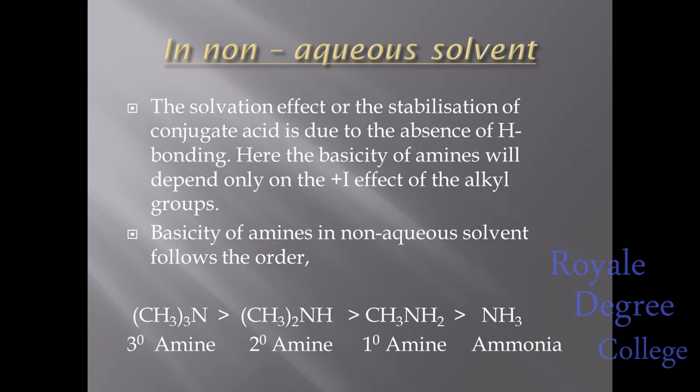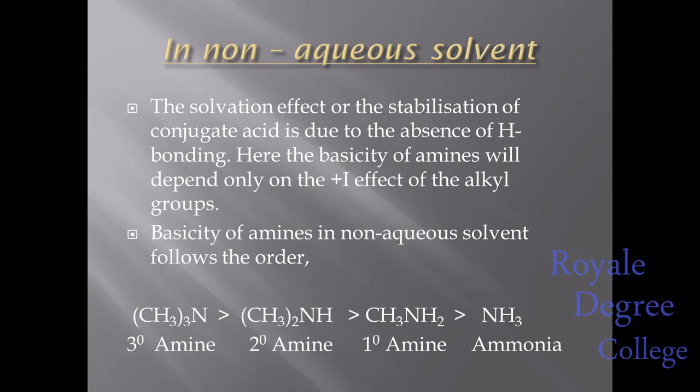Next, in non-aqueous solvent, we will see the solvation effect or the stabilization of the conjugate acid is due to the absence of hydrogen bonding. Here the basicity of amines will depend only on the plus I effect of the alkyl group.